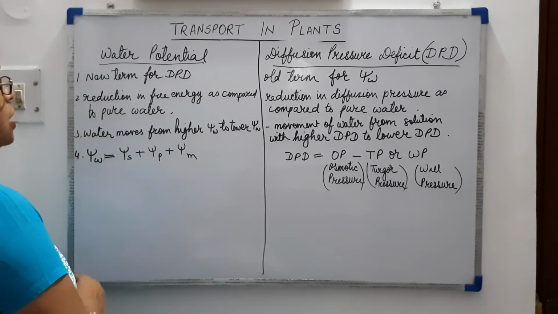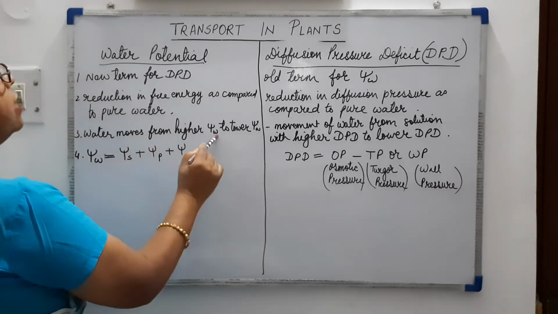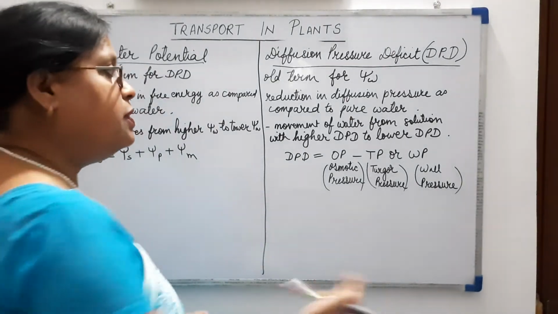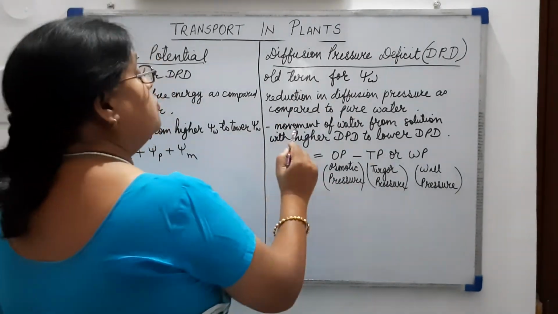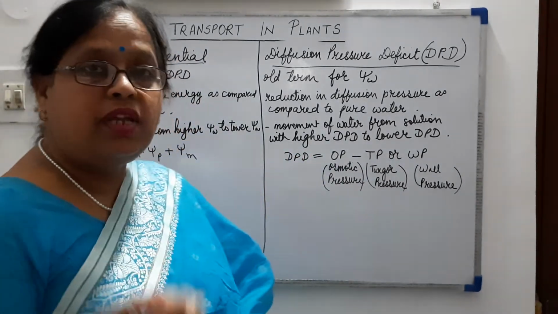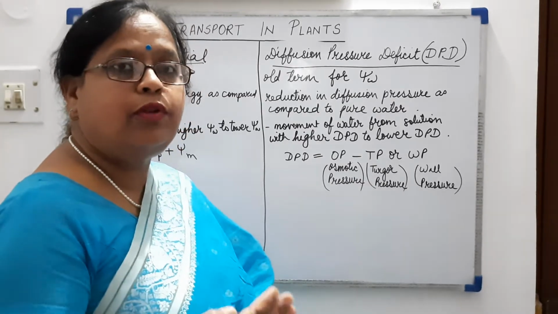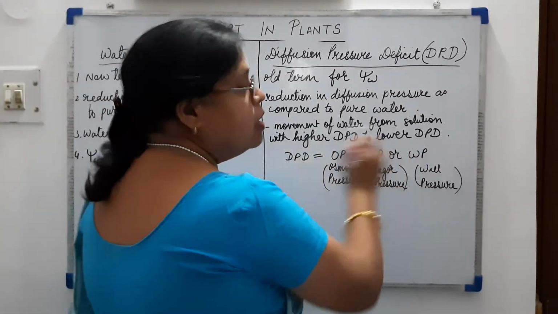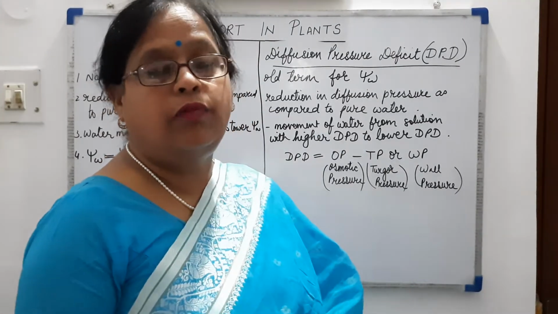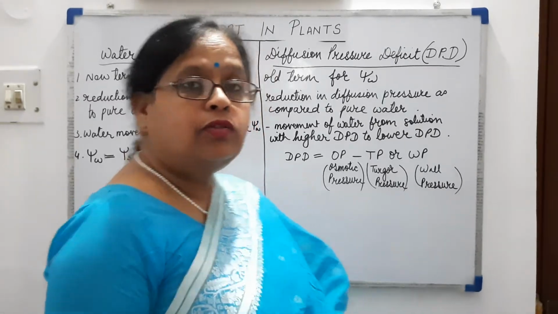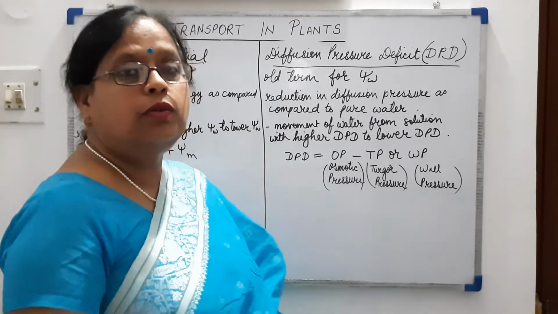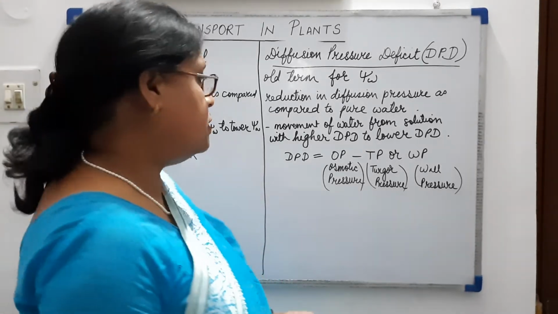Then in relation to water potential, water moves from higher water potential to lower water potential, and with reference to DPD, the movement of water is from the solution with higher DPD, meaning more water there, then only there will be the higher DPD, to lower DPD, meaning fewer water molecules in a solution, which will obviously have less DPD. So the movement of water will be from the solution with higher DPD to the solution with lower DPD.